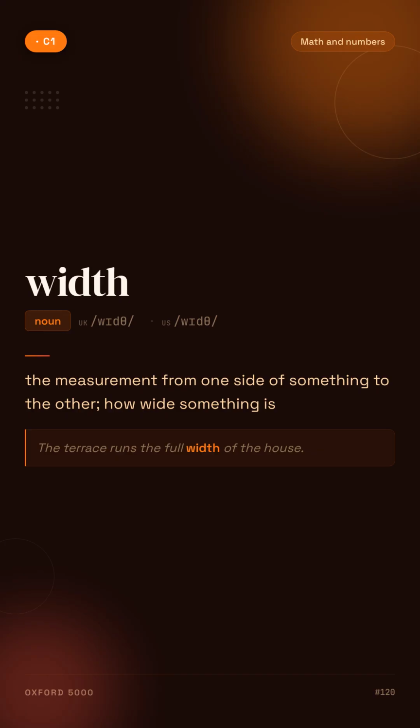Width. The measurement from one side of something to the other, how wide something is. For example, the terrace runs the full width of the house.